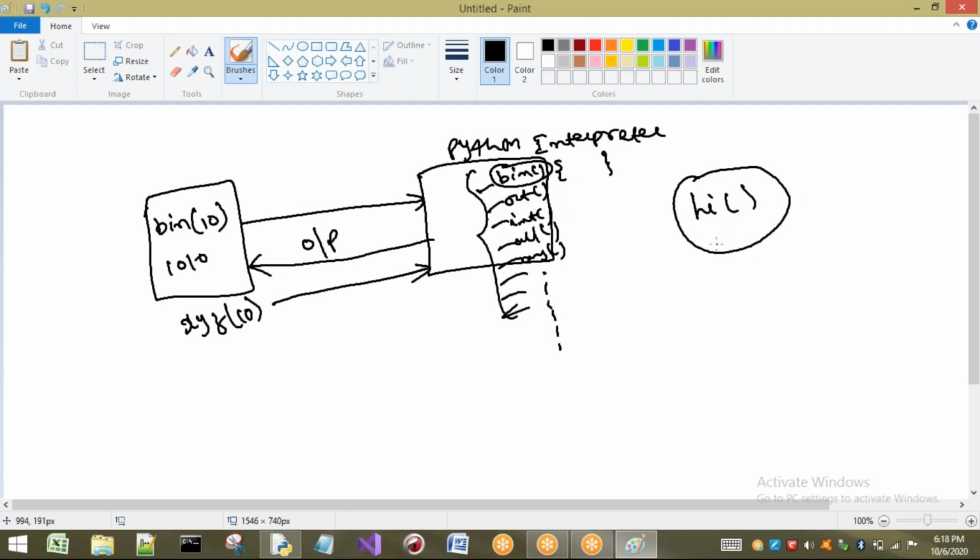So what do I have to do? If the Python interpreter doesn't know that, I have to explain what is meant by hi, and I have to tell the interpreter that hi means this one. Next time, if I ask what is meant by hi, it will tell you. If the Python interpreter doesn't know, how can it tell you? So I will make the Python interpreter learn from my program. I am telling that hi means this one, so the Python interpreter knows this. Anytime I call hi, it knows and will execute that one. Okay, don't worry, I will show you the examples.